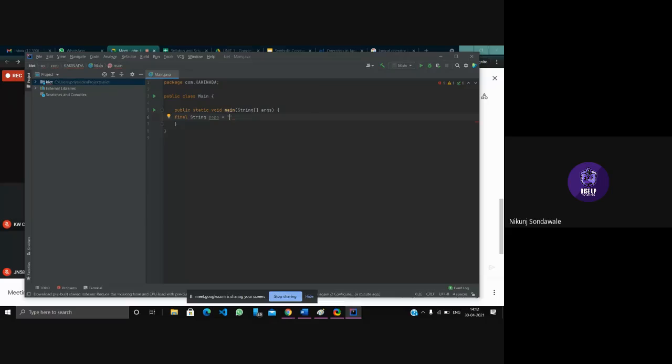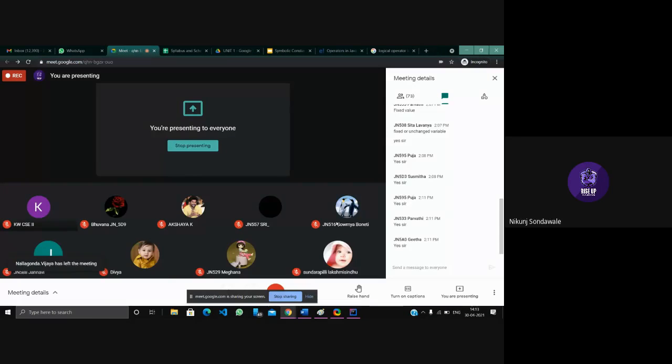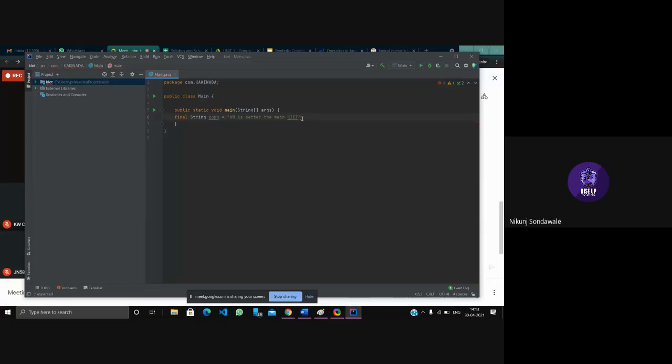So this is our string, and we end it with a semicolon. Now if you want to print this, for printing we use SOUT, right? System.out.println. After that, just write this variable name and run it.